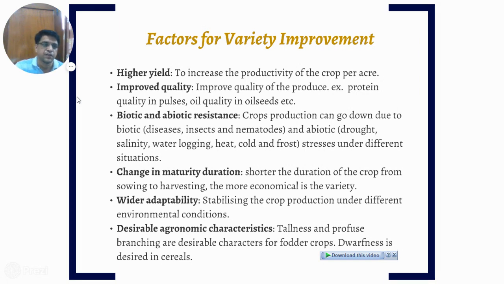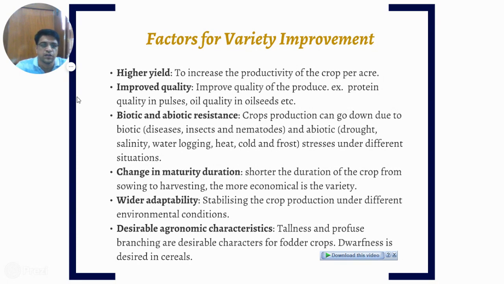Next is change in maturity condition. Maturity condition means the duration in which the plant matures and is ready to give the product. The shorter the duration, the more economical is the variety. And fourth one is wider adaptability, so that the plant can adjust itself according to the changing environmental conditions.